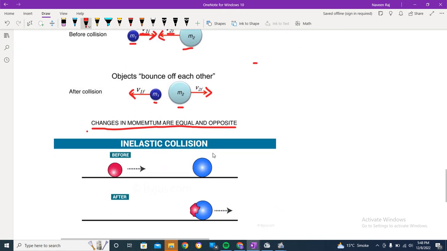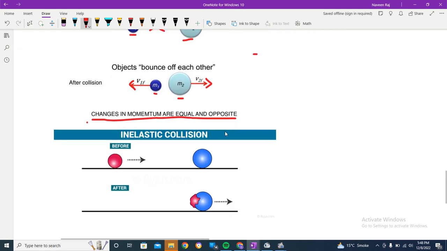If we talk about inelastic collision, now if you see, before collision we have got this body, this was m1, and this is m2, and they have got a collision. Now after collision, if there was an elastic collision, they may have come back, but this does not happen, right? So what happened is this: the body got stuck to it. Over here in this case, they both went in this direction.